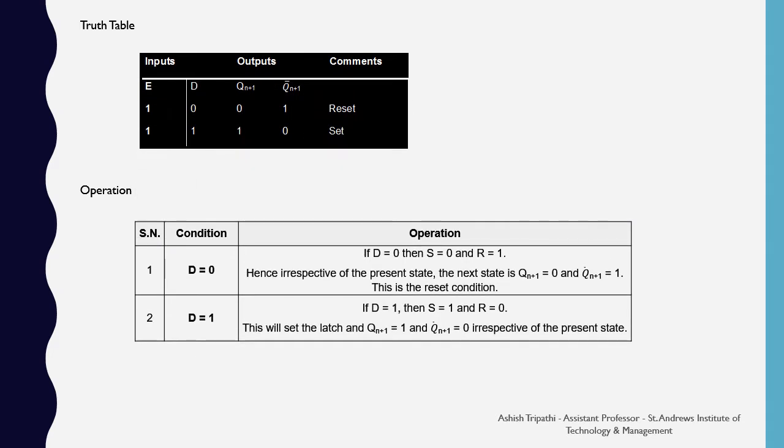Here is an operation for the D flip-flop. In this you can see, when the D input is 0, then S becomes 0 and R becomes 1. Hence, irrespective of the present state, the next state Q n plus 1 becomes 0 and Q dash n plus 1 becomes 1. So this is the reset condition. Whenever we input D equals 0, we get the reset condition. But when we put D equals 1 as the input, then S becomes 1 and R becomes 0, resulting in the set condition.